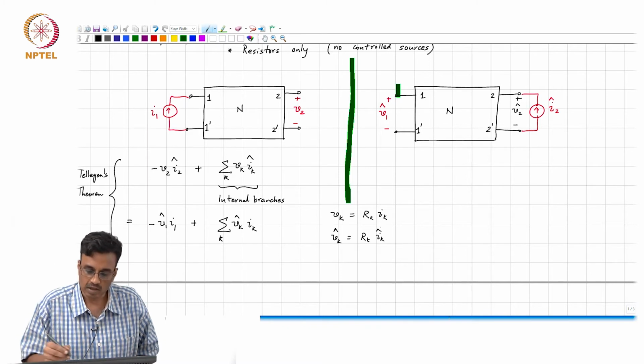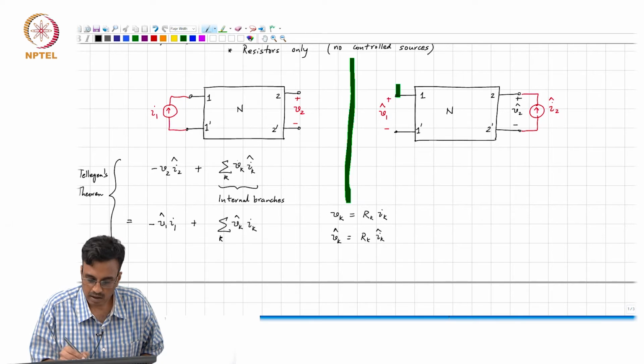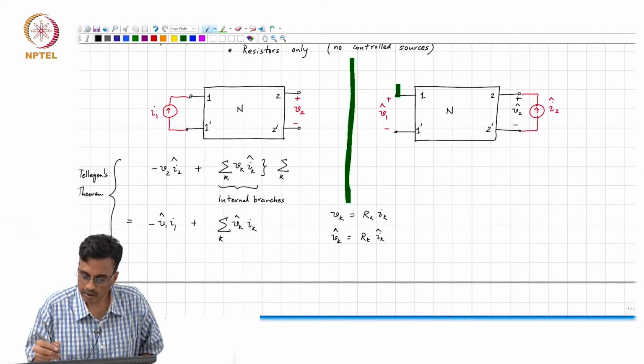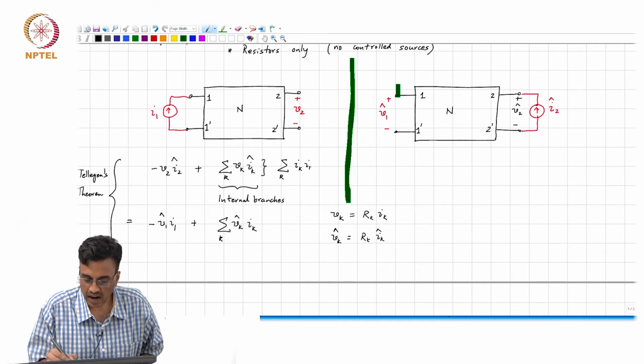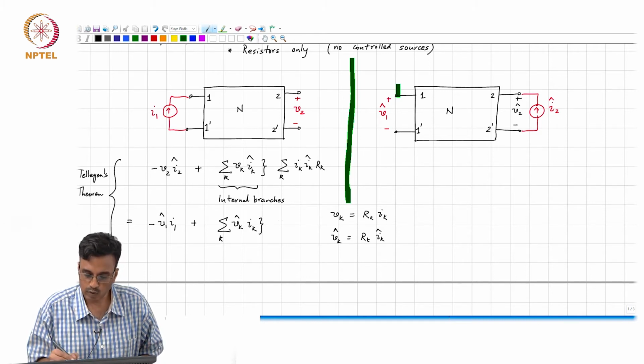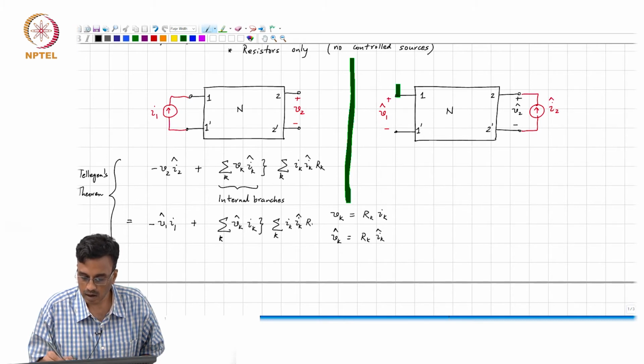So, this therefore means that this part will become sigma over all branches inside Ik, Ik hat times Rk, and this will also become sigma over all k Ik, Ik hat times Rk.